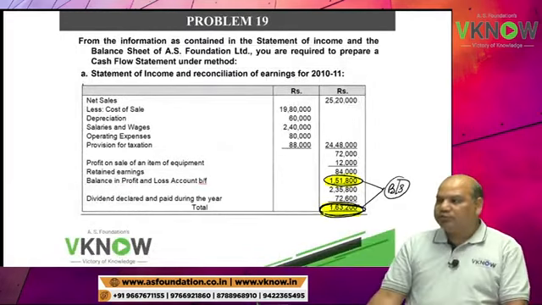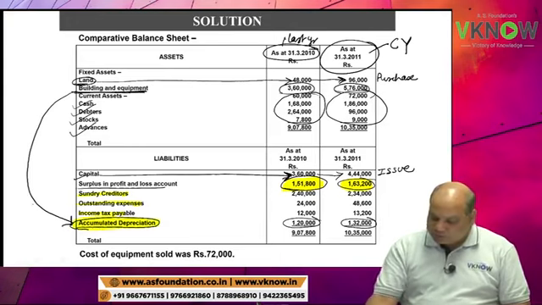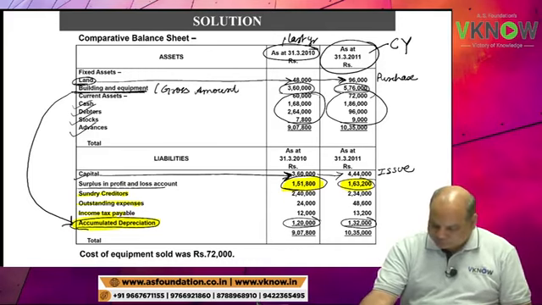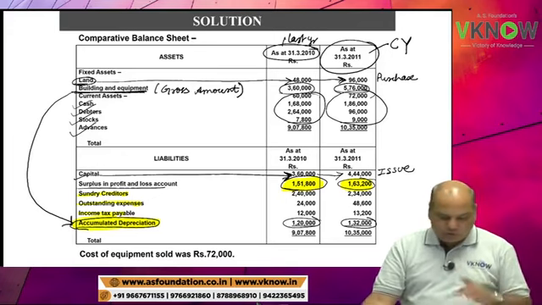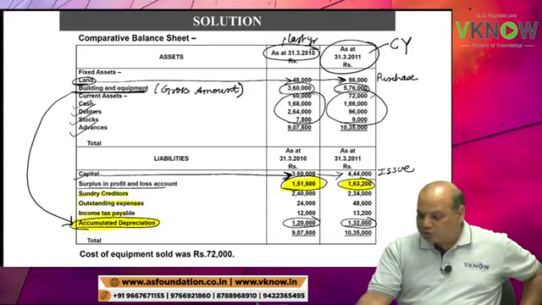Then we have sundry creditor, outstanding expense, income tax payable, and there is an accumulated depreciation, which means this building and equipment is a gross amount. Okay? Building and equipment is gross amount.